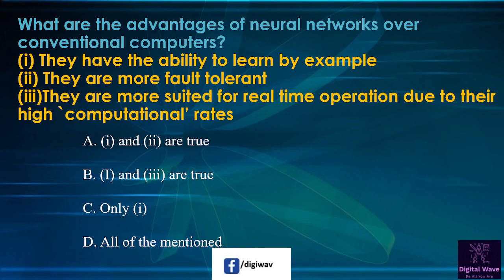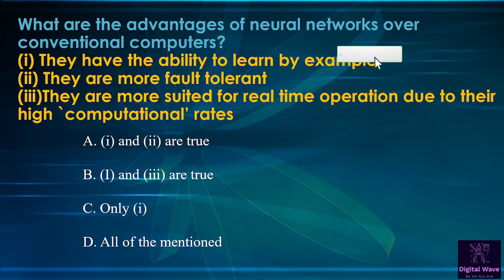Next question is what are the advantages of neural networks over the conventional computers? They have the ability to learn by example, they are more fault tolerant, they are more suited for real-time operations due to their high computational rates. So options available here, first and second are true, next option is first and third are true, third option is only first is true, and last option is all of the mentioned. So right answer will be all of the mentioned.